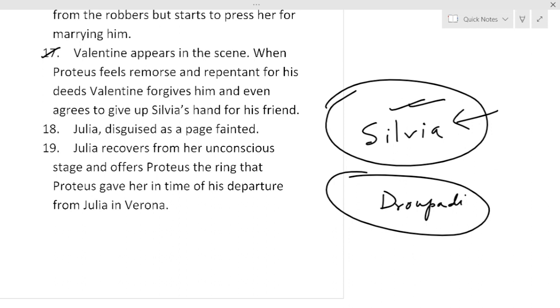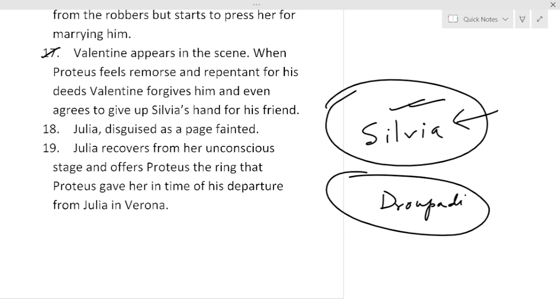And now when Valentine finds that Proteus is in love with Silvia, Valentine says, okay, I am giving away Silvia to you. Silvia is not a property to give away. No one is asking what Silvia wants. So here lies the flaw in Valentine's character. Maybe this flaw is the flaw of patriarchy.